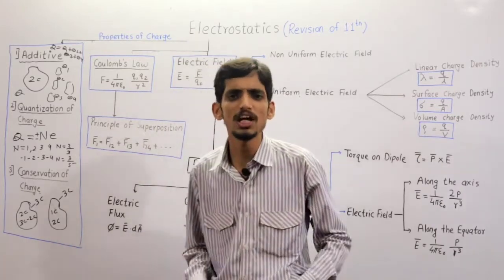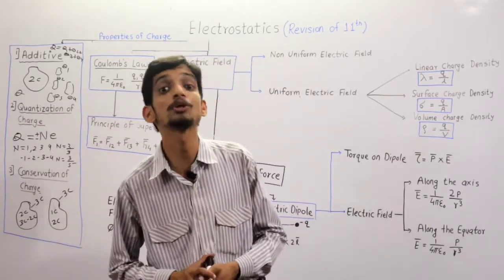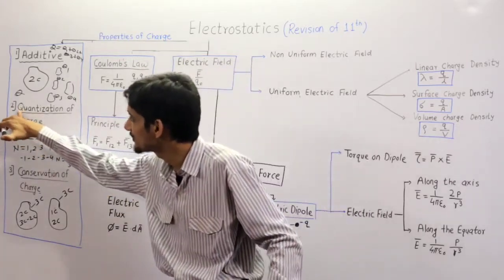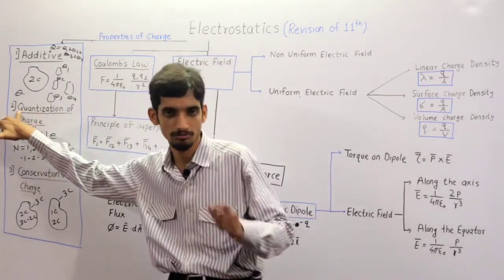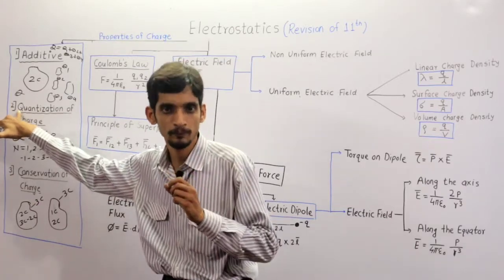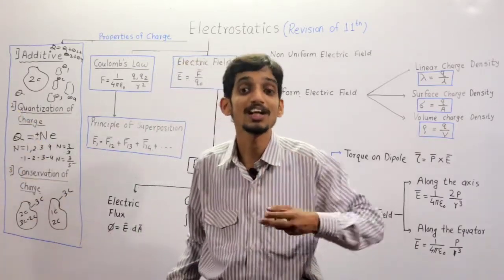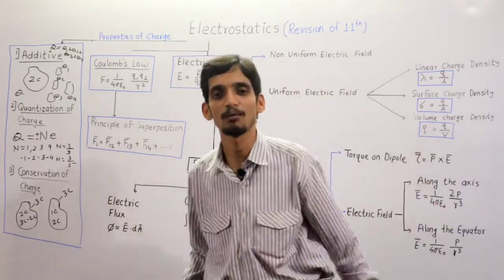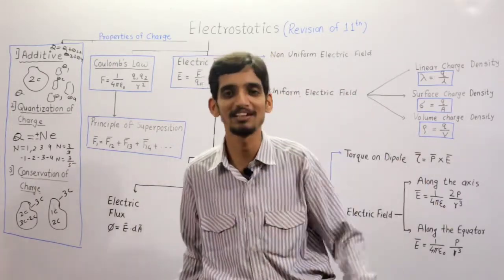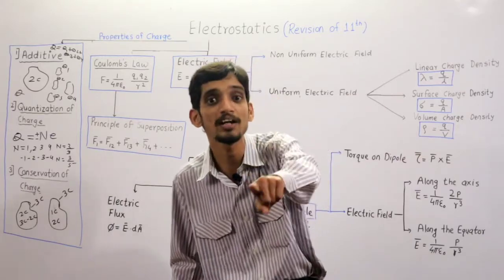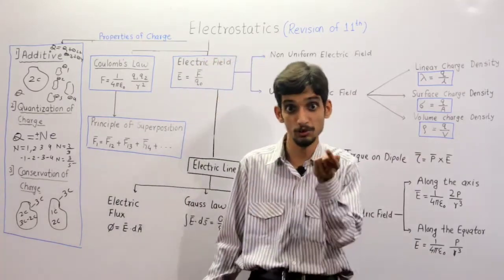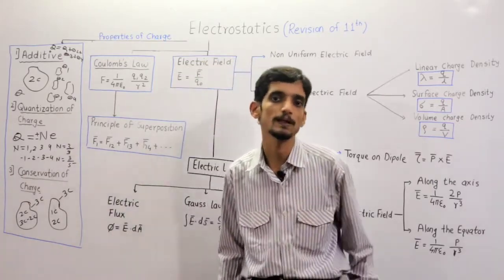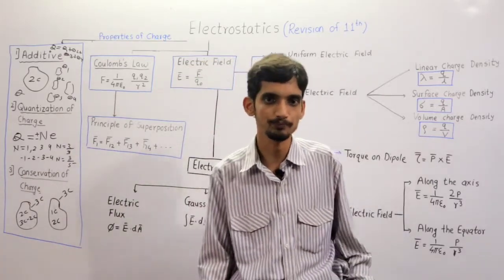We cannot denote charge by C. We denote it by Q. Why? Because of quantization. We have taken the letter Q because charge is quantized. Clear? Because it is available in fixed amounts. It is an integer multiple of the fundamental charge. That's why charge is denoted by capital Q. That Q comes from quantization. Clear? Okay. This is an important point.